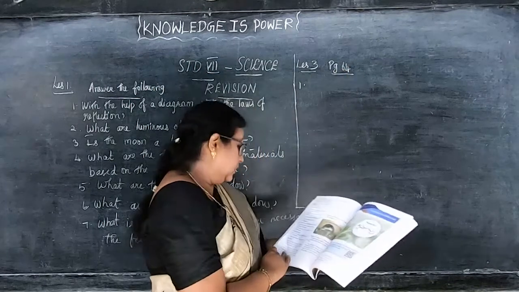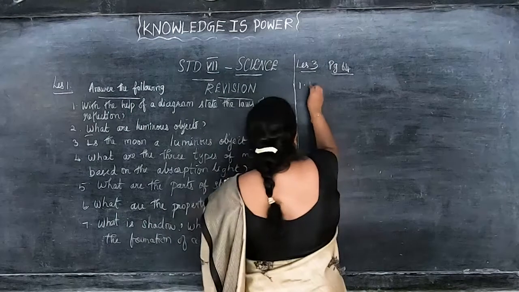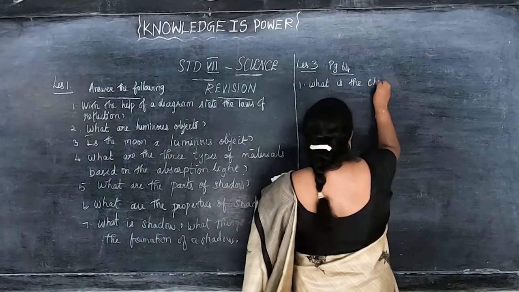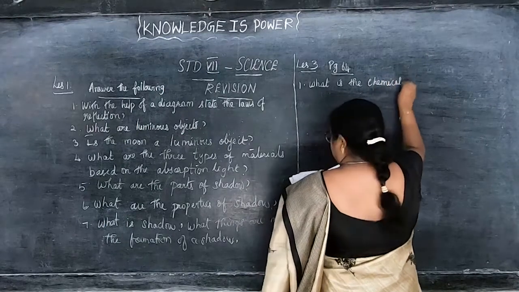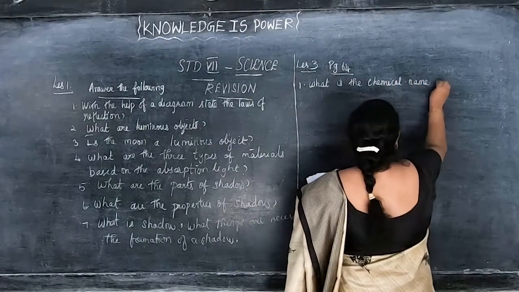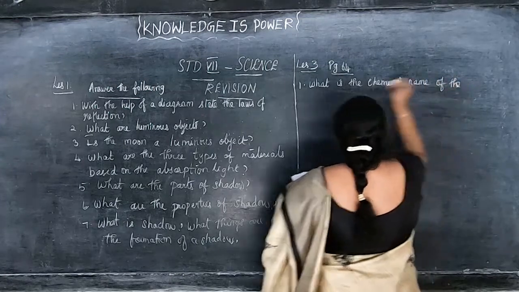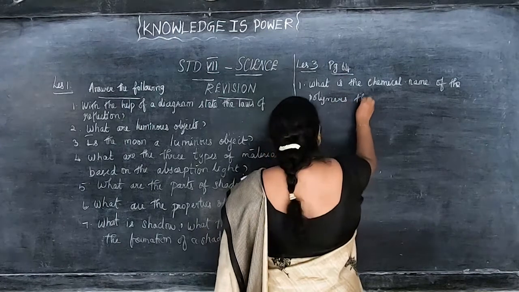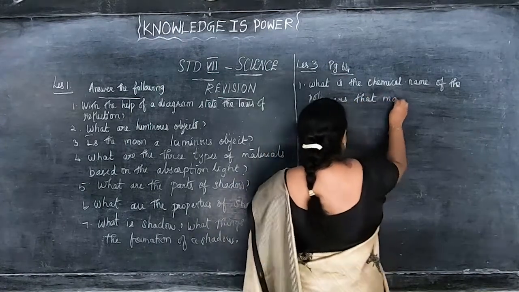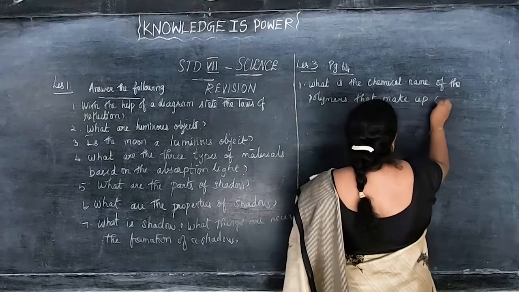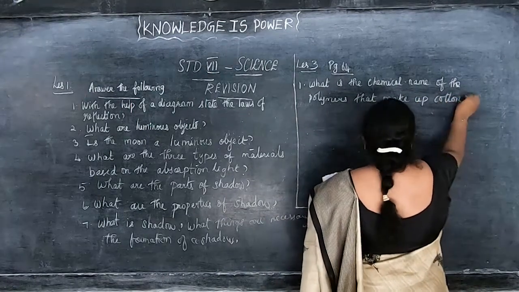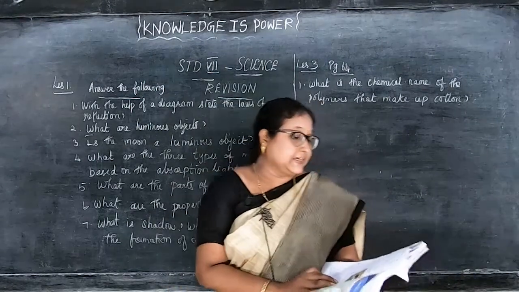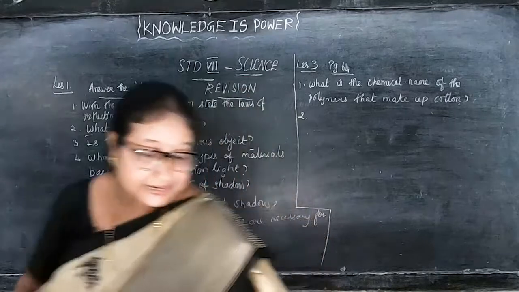First question, what is the chemical name of the polymers that make up cotton? So the answer is cellulose. Okay, I have given cellulose there. Then second, what gives plastic different qualities and characteristics?